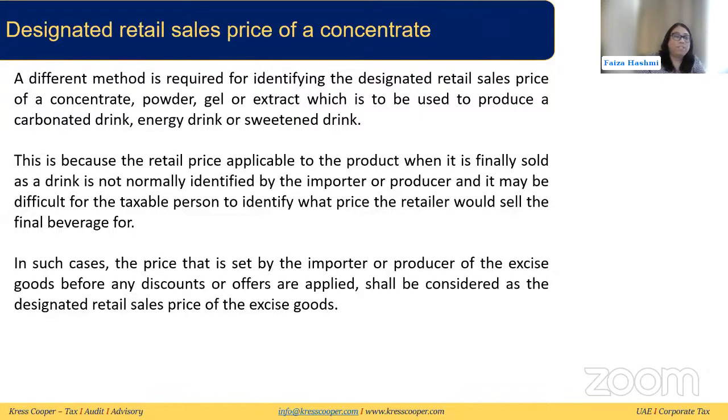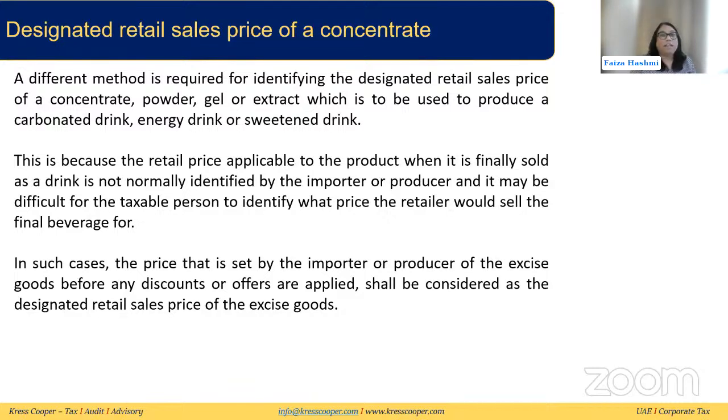Before, we mentioned that there are different methods. For concentrate, we said that sweetened drinks, energy drinks, and carbonated drinks can come in a liquid form or in a concentrate, powder, gel, or extract form. When it comes in concentrate, powder, gel, or extract form, it needs to be added to an aerating agent at the point of sale, where the retailer adds it together to make the drink.